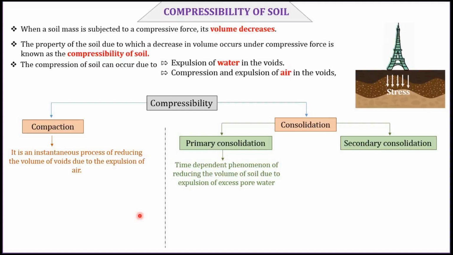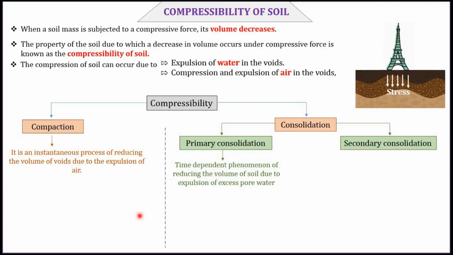Due to the excess pore water pressure, water diffuses away from the region of high pressure due to seepage. The soil matrix gradually takes up the pressure change and shrinks in volume. So primary consolidation is the process in which reduction in volume takes place by the gradual expulsion of water under long-term static loads.